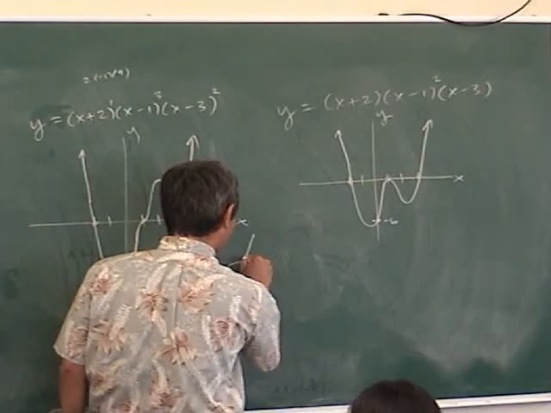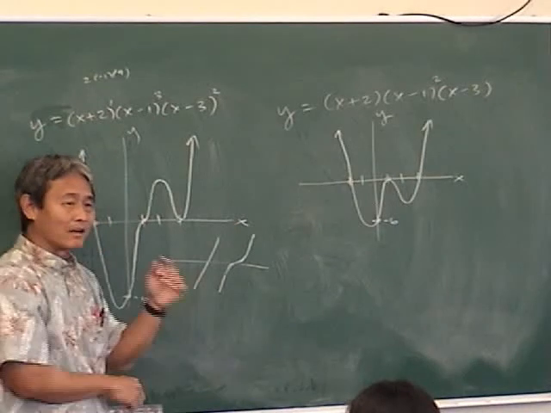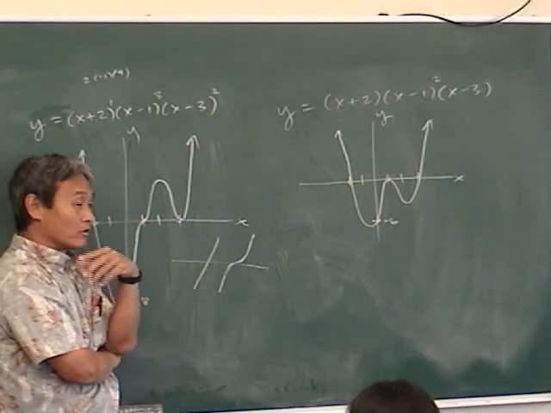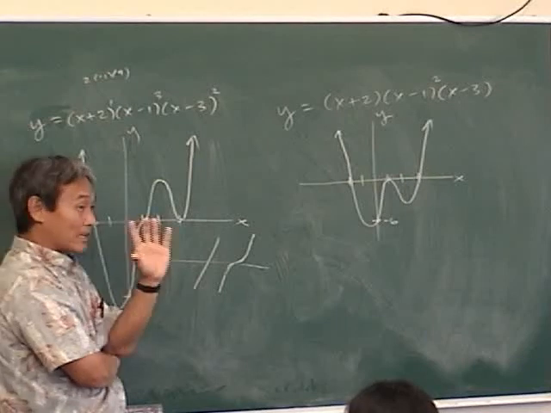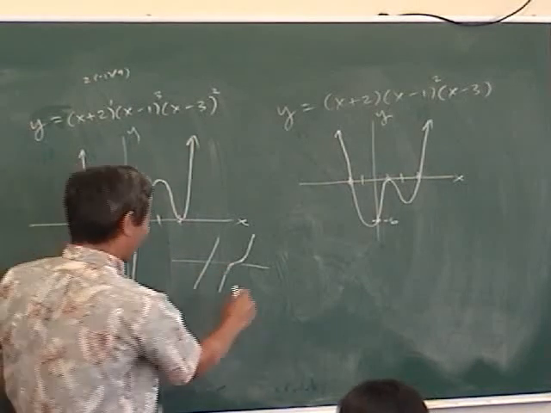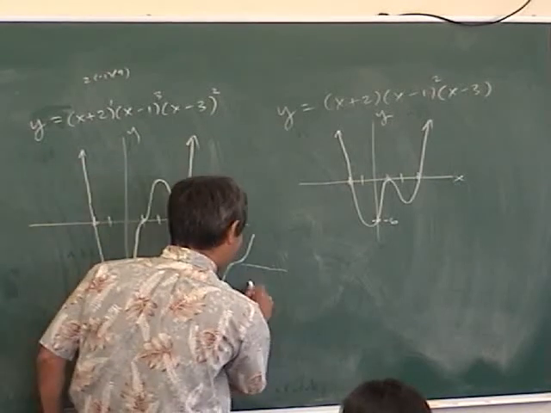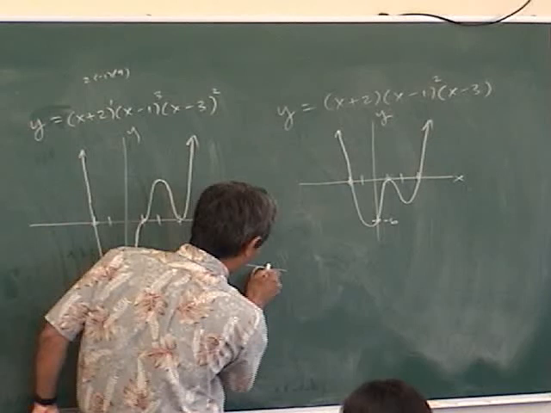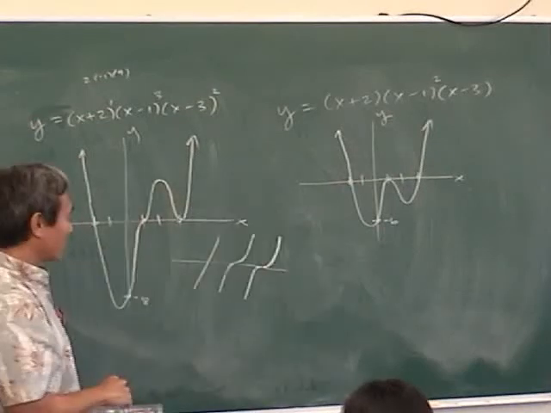Why? Just like y equals x cubed. Why does it flatten out? Because when you cube a decimal it gets smaller. When you raise fractions to powers, it gets closer to 0, so that's why it flattens out. And then if you had a 5th power, the thing would flatten out even more. It would be like that. You know what I'm talking about?